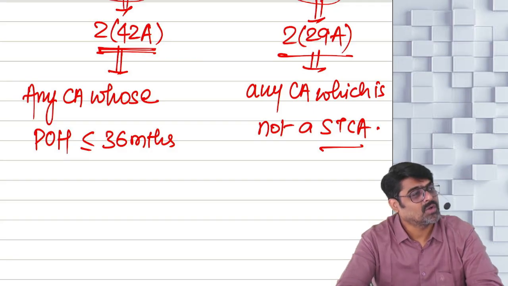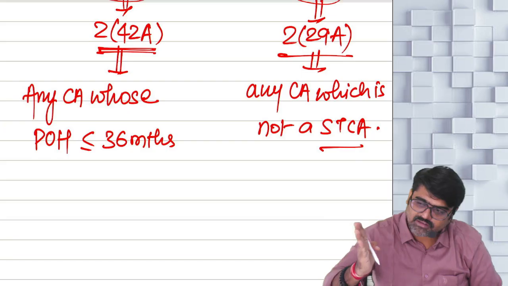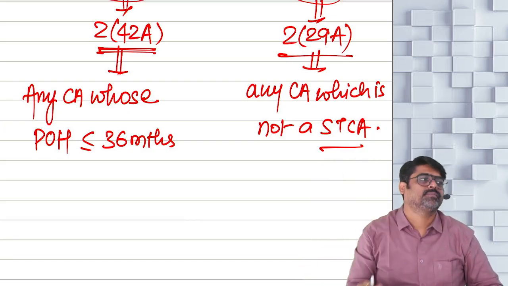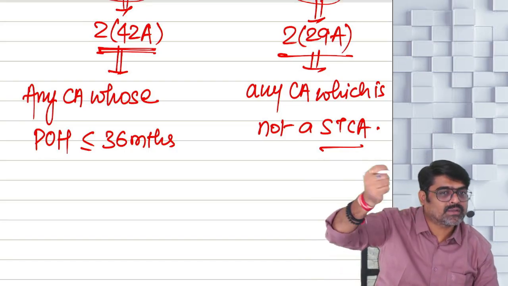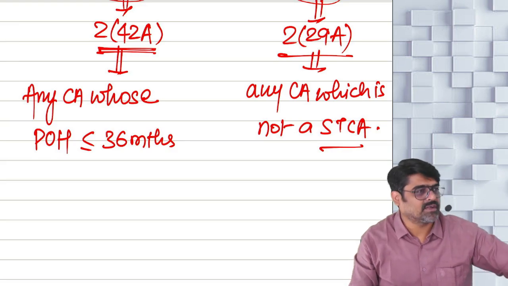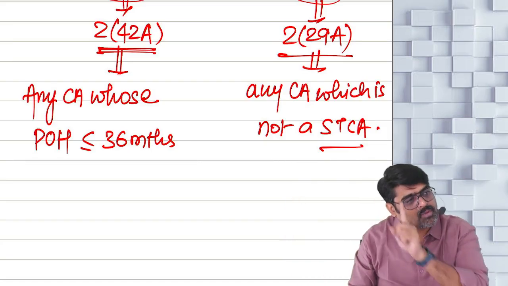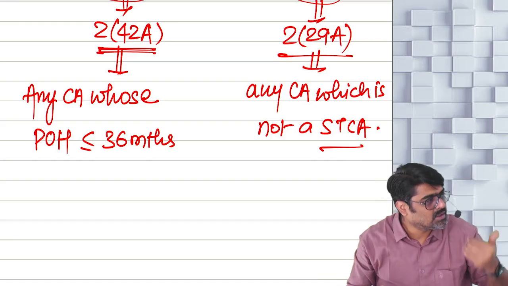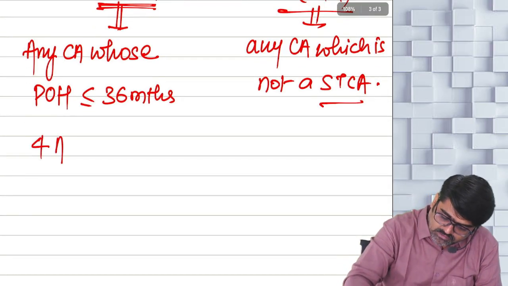It is a long-term capital asset. Capital asset held for 36 months or less, then it is short-term. But what if it is held for more than 36 months? Then it is not a short-term. And the asset which does not become short-term becomes long-term. So holding period more than 36 months, long-term. Holding period 36 months or less, short-term. Now, there were 4 assets. How many assets?